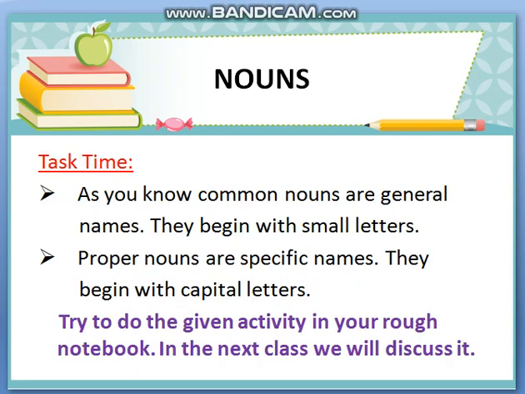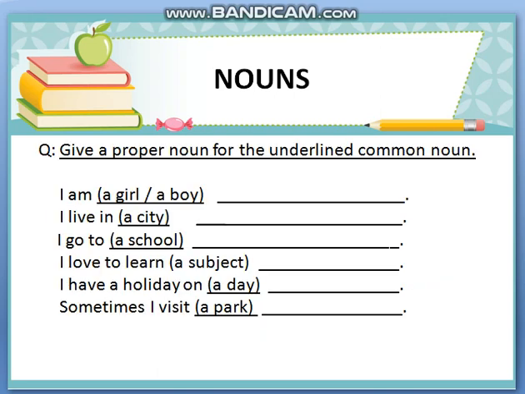Now task time. As you know, common nouns are general names. They begin with small letters. And proper nouns are specific names. They begin with capital letters. Try to do the given activity in your rough notebook. In the next class we will discuss it. And here is the activity. Give a proper noun for the underlined common noun. I am a girl or a boy. If you are a girl or a boy, it's a common name. You have to fill in the blank with your proper noun.